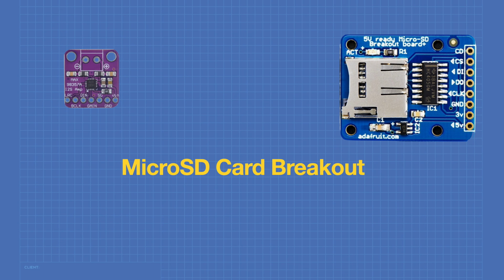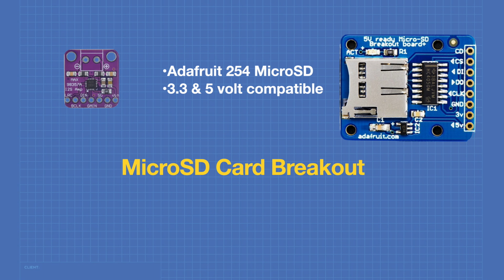For the micro SD card, I didn't want to use just any module, and I chose the Adafruit 254 micro SD module. I chose this device because it is both 3.3 and 5 volt compatible. You'll have to be careful about that because although the micro SDs themselves work on 3.3 volts, most modules are 5 volt modules and will output a 5 volt logic signal, which would be dangerous to the ESP32. One other feature of this device is that it also has an onboard activity LED, so you can tell if it's actually working.